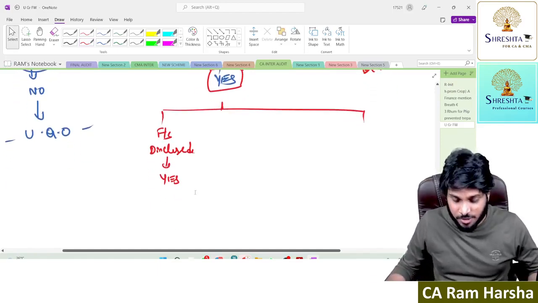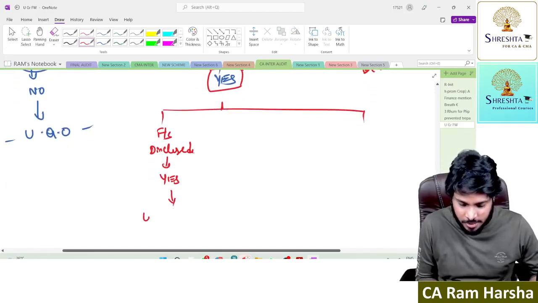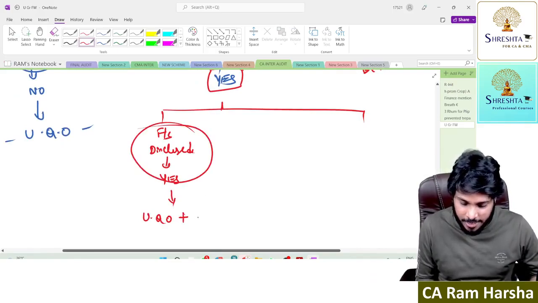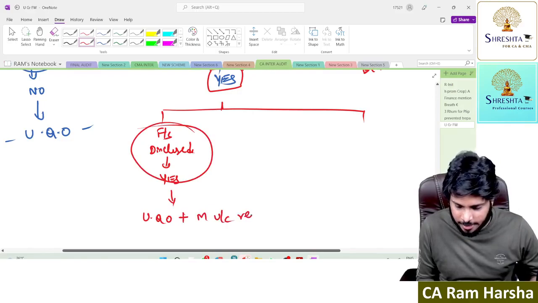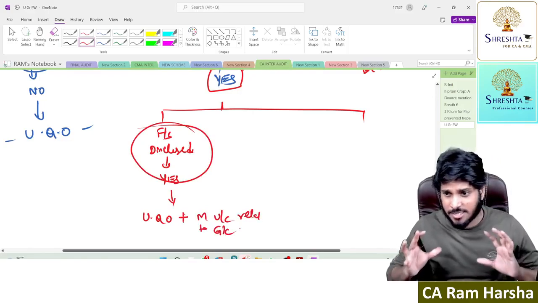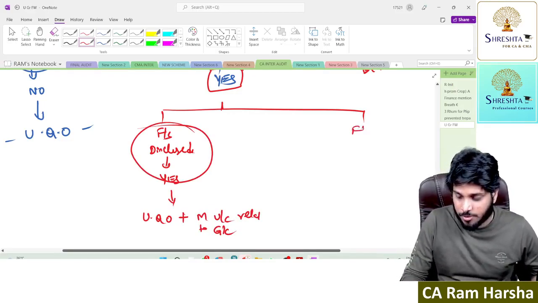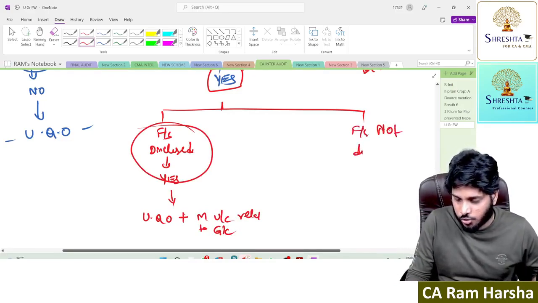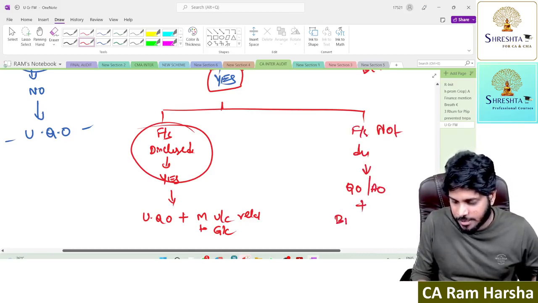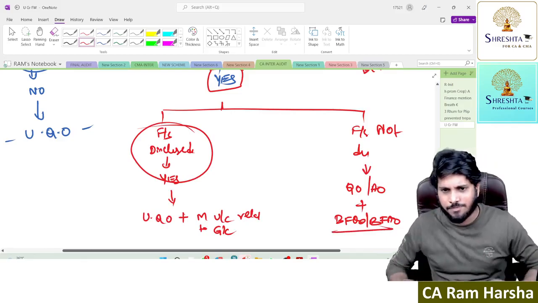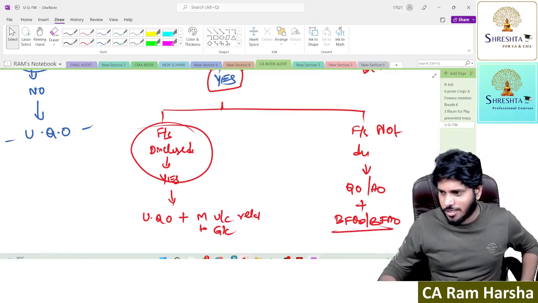If the answer is yes, give an unqualified opinion, plus highlight this point in a material uncertainty related to going concern section. If the financial statements are not disclosing, the auditor will give a qualified or adverse opinion, plus reasons in the basis for qualified opinion or basis for adverse opinion. That's it.